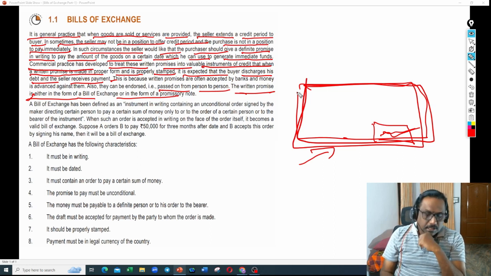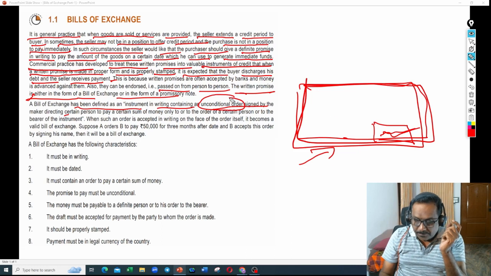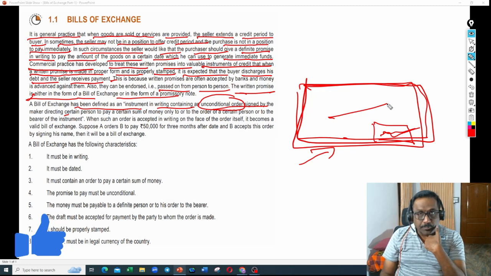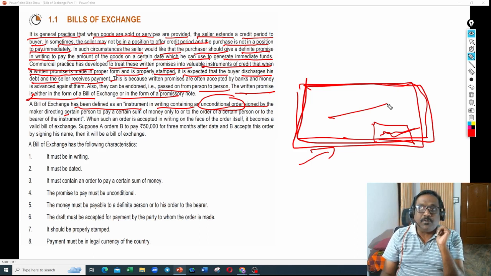Getting my point? A bill of exchange has been defined as an instrument in writing containing an unconditional order. Most important point: there should not be any condition in this. That is the reason I was saying, the person who is writing the bill will say, boss, you need to pay this amount to me, or to the order of the person, or to the bearer of the instrument. There should not be any condition. You have to pay this amount to so and so person.